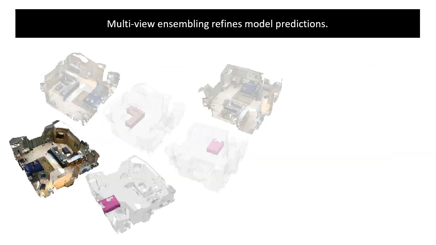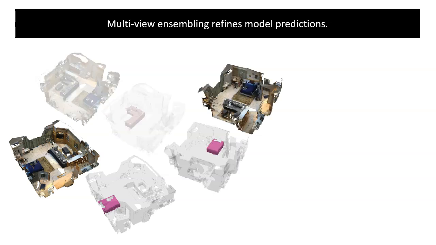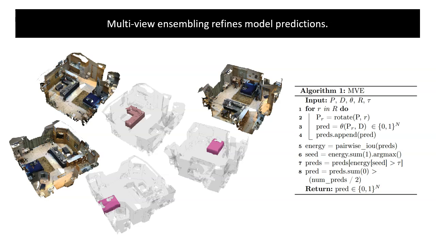As our final contribution, we improve the quality of our predicted referred instance mask through ensembling over multiple views of a single point cloud by reducing the epistemic uncertainty. Now, due to the variations in the input point cloud under different yaw rotations, the predicted referred masks may vary in 2 ways. The selection may vary where not all forward passes may generate the instance mask of the same object, or the segmentation results may vary where, even if the same object is selected, the set of points defining the mask might be different. To this end, we develop a 2-stage ensembling algorithm for dense 3D visual grounding that first determines the correct referred object from all predictions of the individual viewpoints, and then refines the aggregated instance mask.